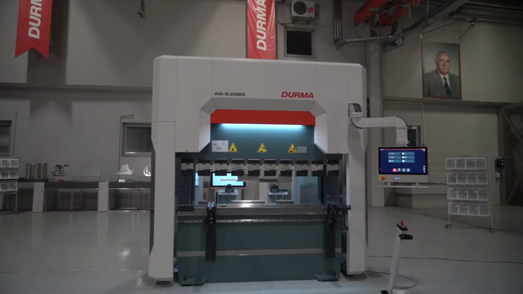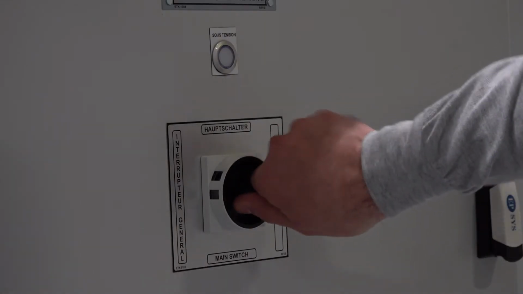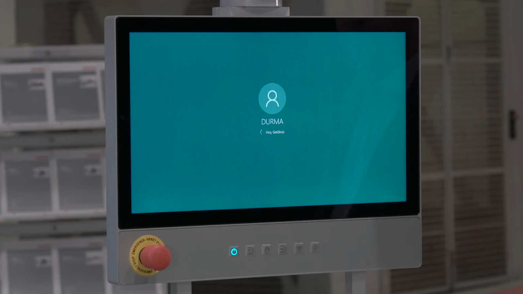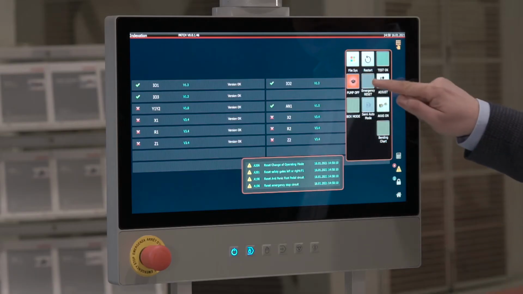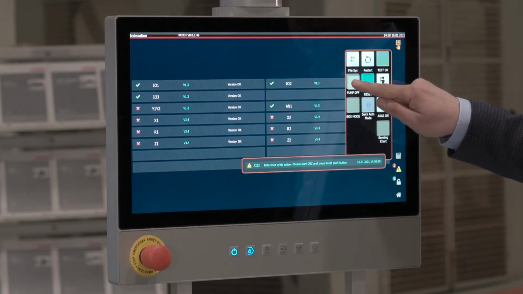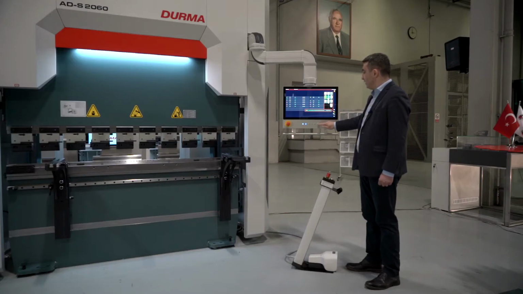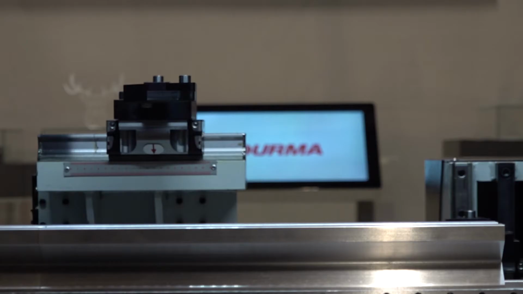Our training topic today is ADS 2m 60 ton. First, let us turn the main switch on. Then, press the back cage reset button. After the screen of our machine is turned on, now it is time to receive references of our axis. First, we press the emergency reset button and start the hydraulic motor. And then we start referencing by pressing the start button at the lower button panel.